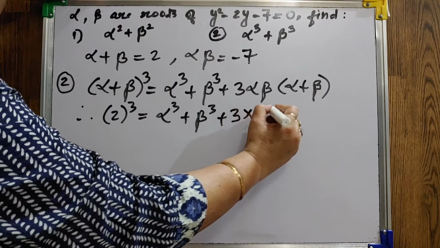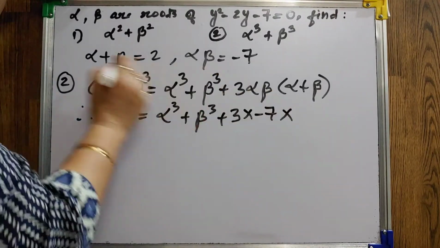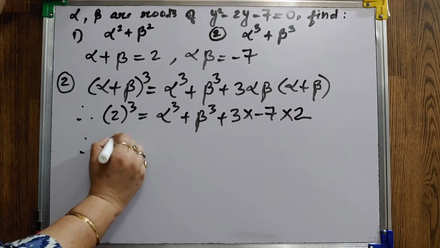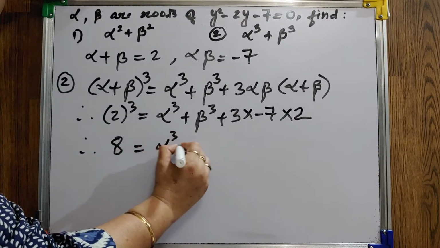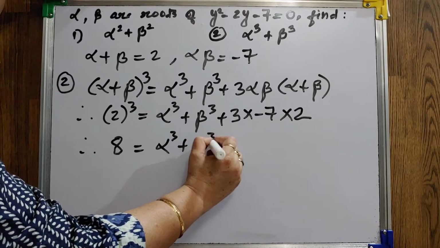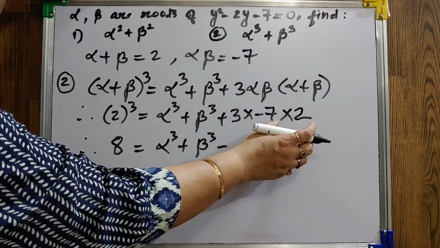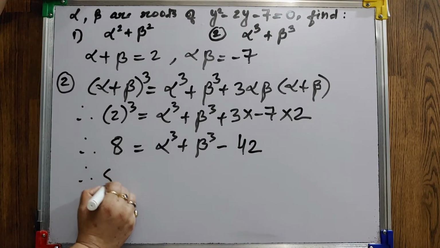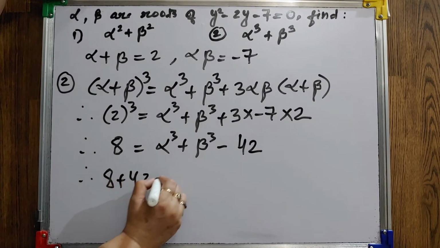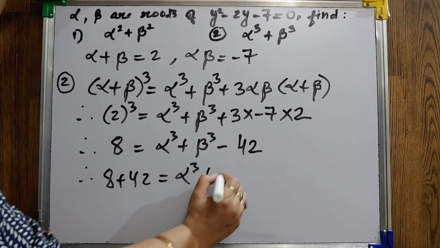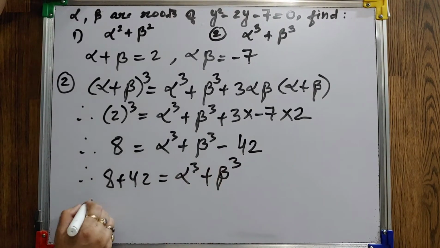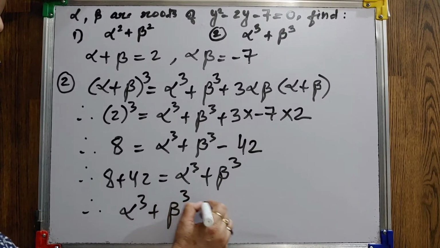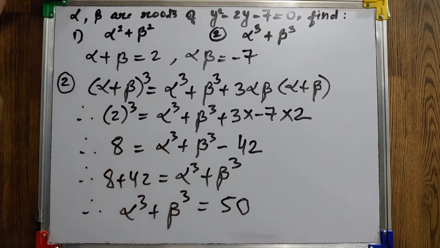Instead of alpha beta put minus 7, instead of alpha plus beta put 2. It is 8 equals alpha cube plus beta cube minus 3 times 7s are 21, 21 2s are 42. So 8 plus 42 is alpha cube plus beta cube. Therefore, alpha cube plus beta cube is 50.